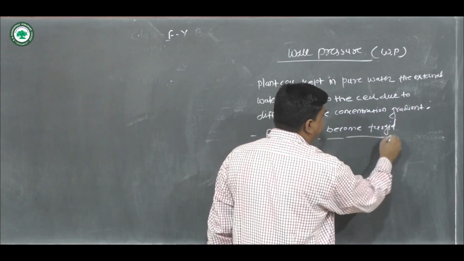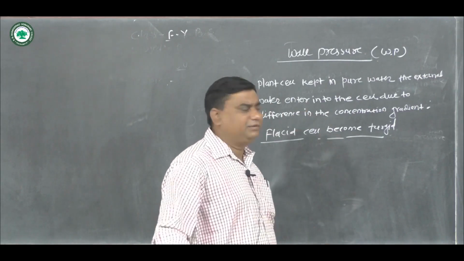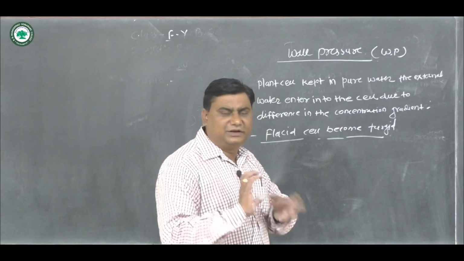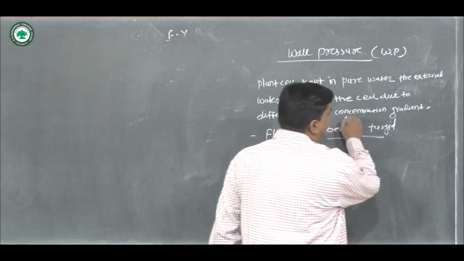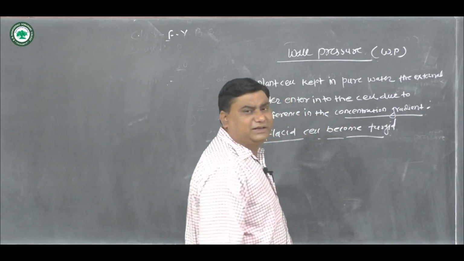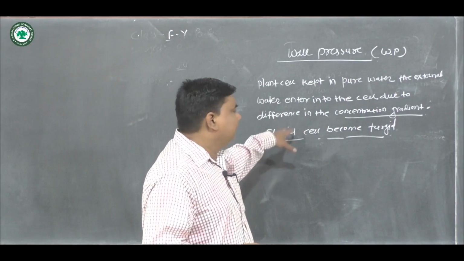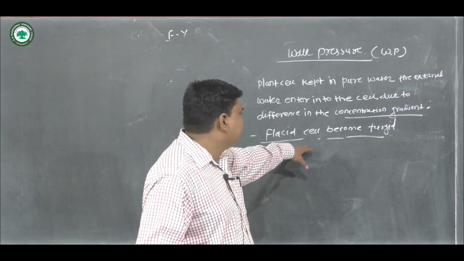What is the reason behind this? There is the entry of external water into the cell and there is a difference in the concentration gradient. This is important. As a result of this, the flaccid cell becomes turgid.